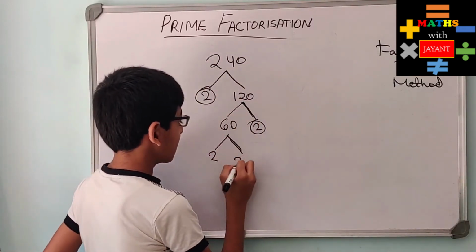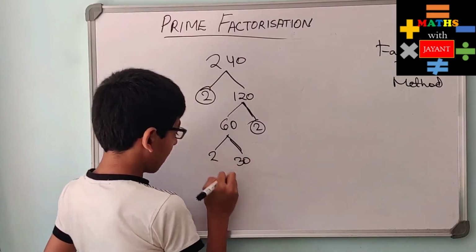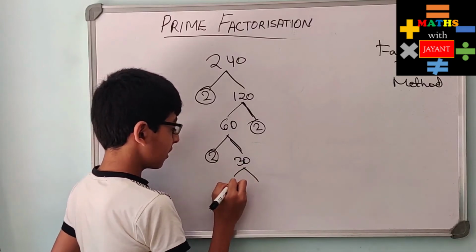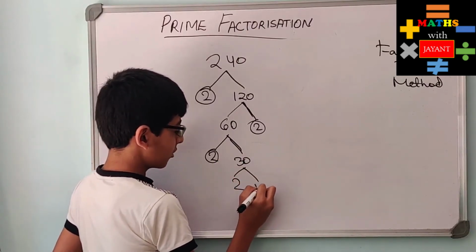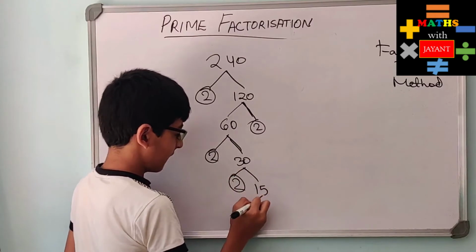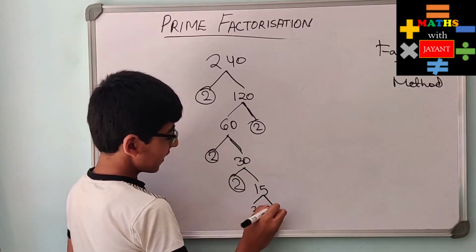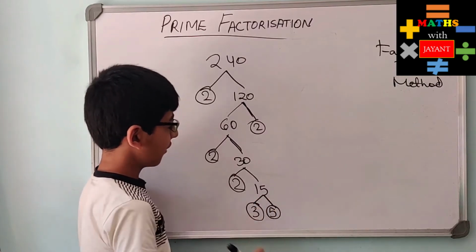And 60 is 2 into 30. So 2 we'll circle. Now 30 is again divisible by 2. 2 into 15 gives us 30. And 15 is a composite number. It has to be again factorized to 3 and 5. And 3 and 5 are prime.